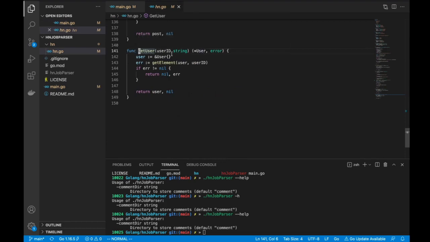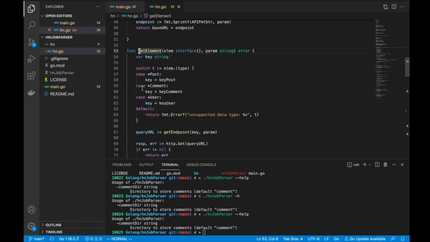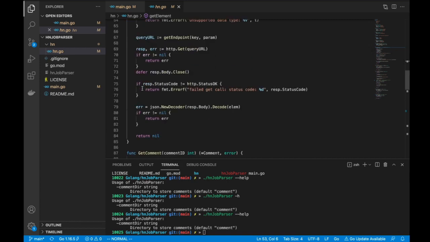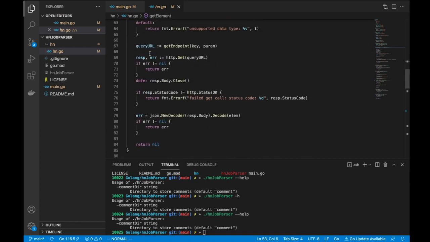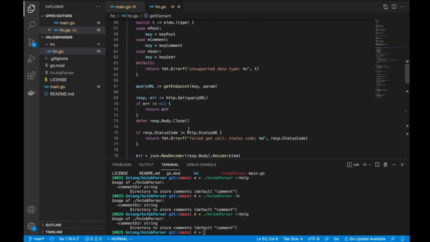So this is very simple. I basically give a user ID string, right? And it's just going to go to get element, and get element is basically where we are making the HTTP call to the endpoint and parsing the JSON response.